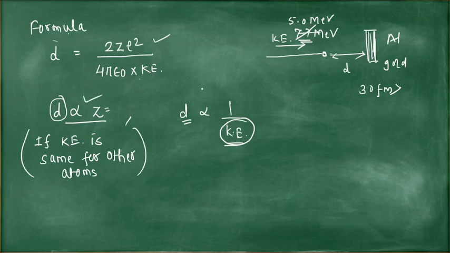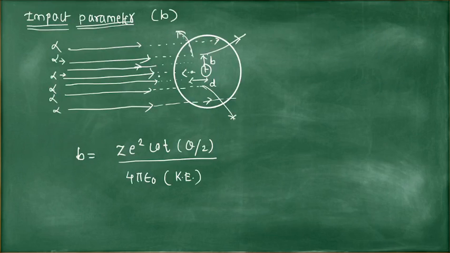So in this way you can remember, the distance of closest approach is directly proportional to Z, but here the condition is that the kinetic energy for all the materials must be the same. Then you can find the relation, and D is inversely proportional to kinetic energy. Now the next factor is impact parameter. We have just seen D. What is the use of D? To estimate the size of the nucleus.